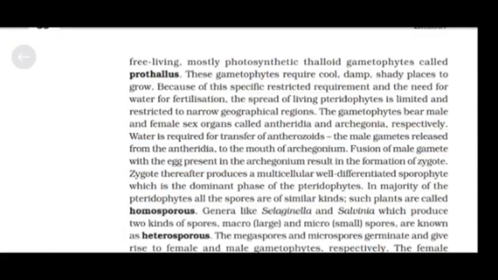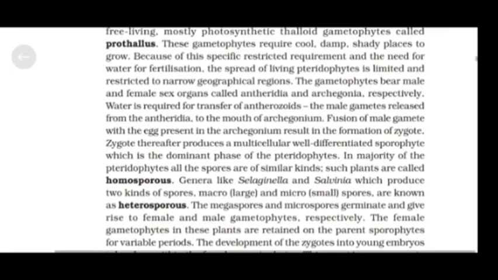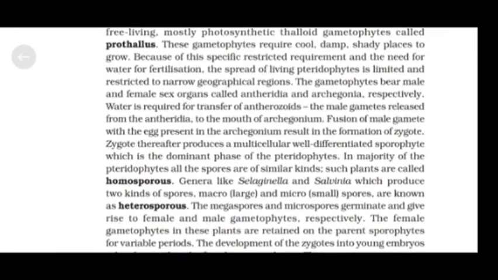These gametophytes require cool, damp, shady places to grow. Because of this specific restricted requirement and the need for water for fertilization, the spread of living pteridophytes is limited and restricted to narrow geographical regions.